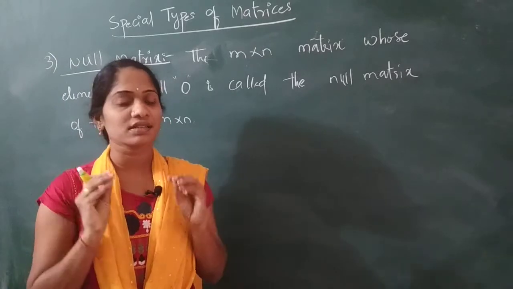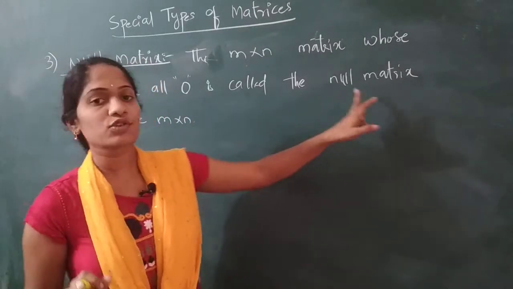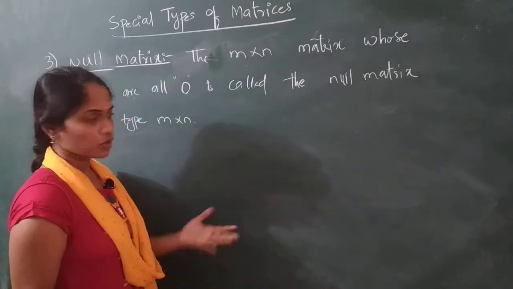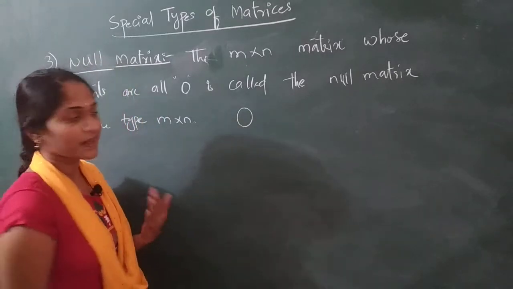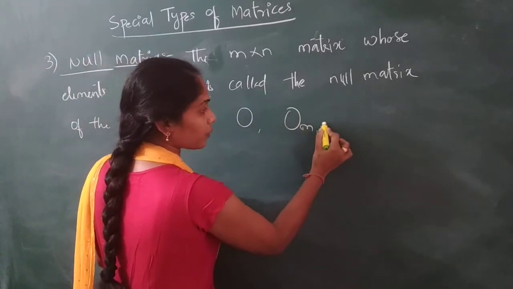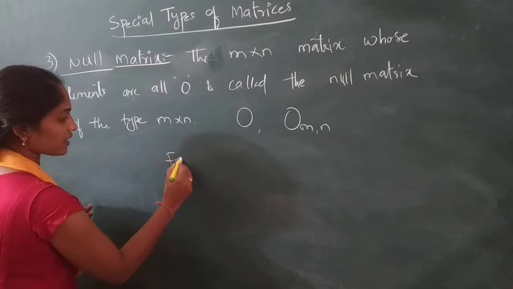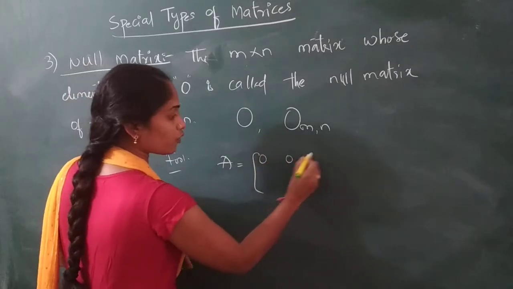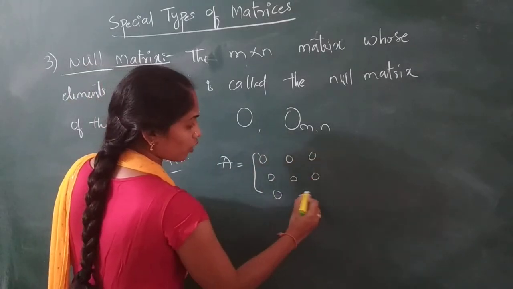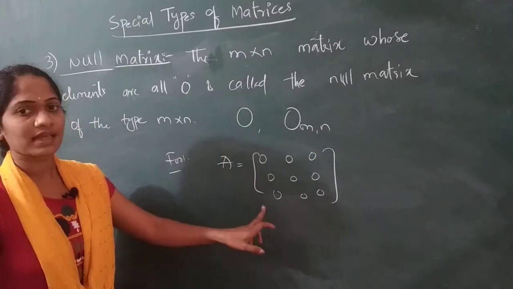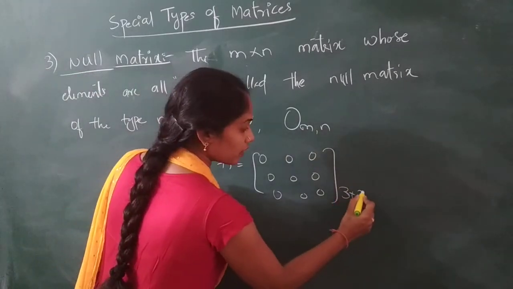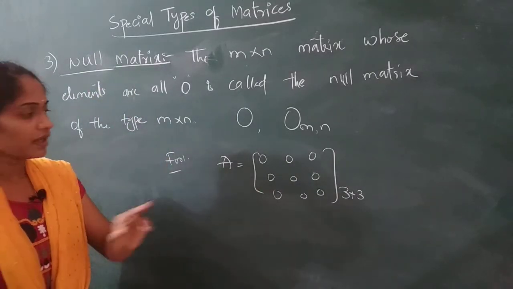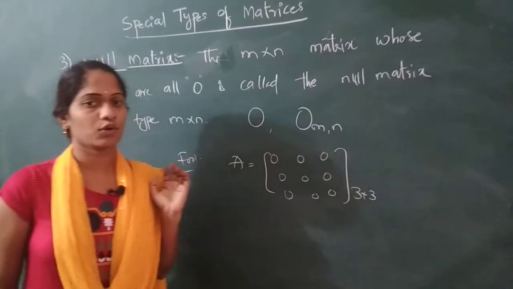That matrix consisting of all zeros is known as a null matrix or zero matrix. Simply, you can denote it by 0, or you can also denote it by 0 subscript m comma n. For example, A is a matrix consisting of all zeros. So I'm telling you that this A is a null matrix of 3 cross 3. So now this is our null matrix. A null matrix is nothing but the matrix consisting of all zeros, right?